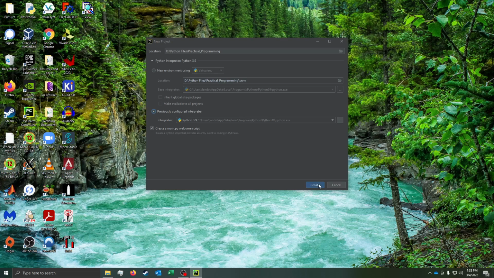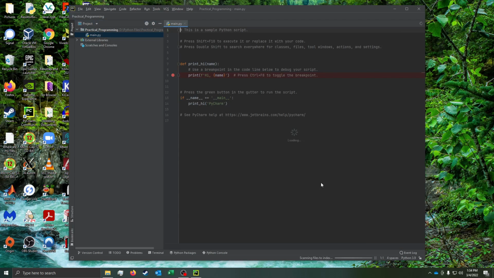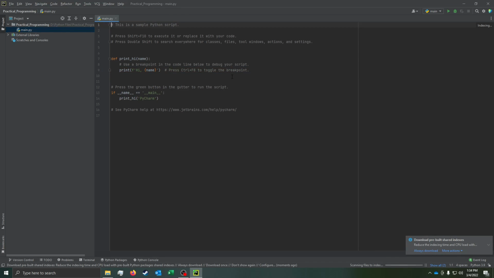So anyhow, we have this previously configured interpreter. We're going to hit create. And it's going to make a workspace for us. And now we have some code. We don't want tips here, so we'll close this. We'll remove that. That's called a breakpoint, and that's part of this IDE. That was not part of Python itself.